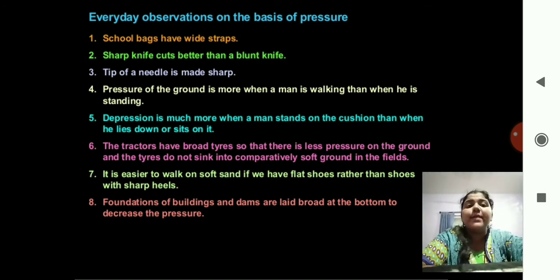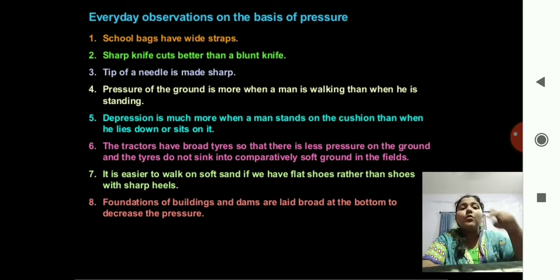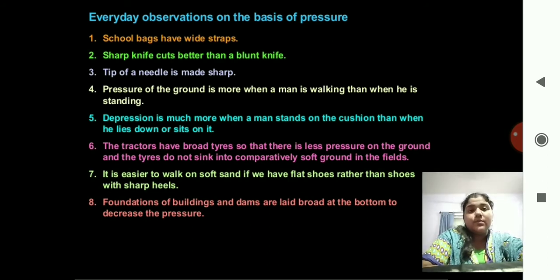A sharp knife cuts better than a blunt knife. Again, the surface area concept. The tip of a needle is made sharp. Pressure on the ground is more when a man is walking than when he is standing, because there is a force acting on the ground. Depression is much more when a man stands on a cushion than when he lies down or sits on it, because the surface area is less when he stands, but when he lies on the cushion the surface area is more, so the pressure will be less.